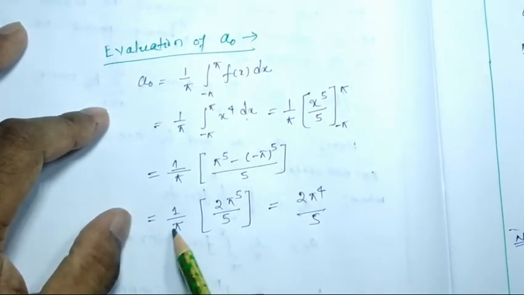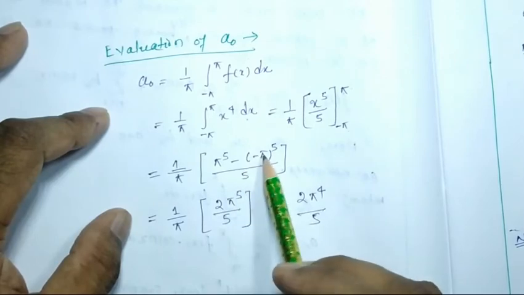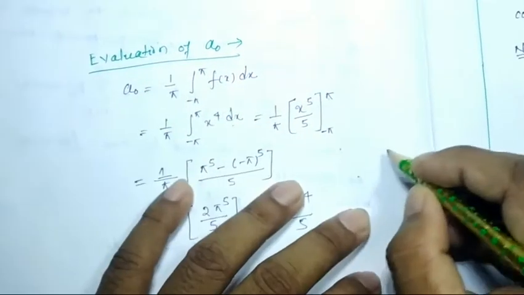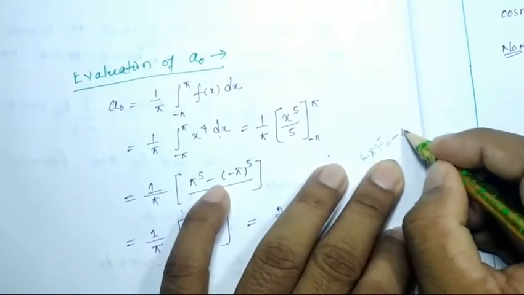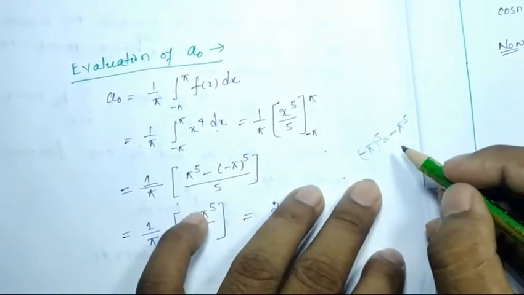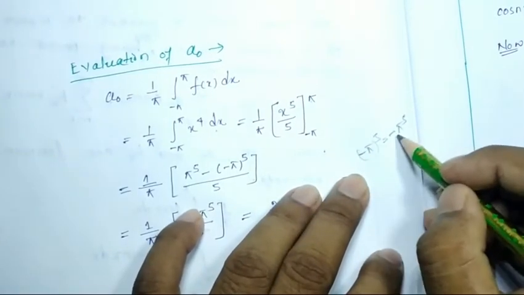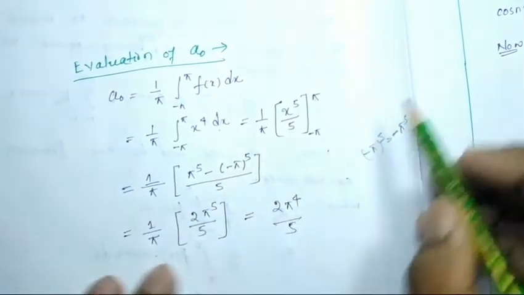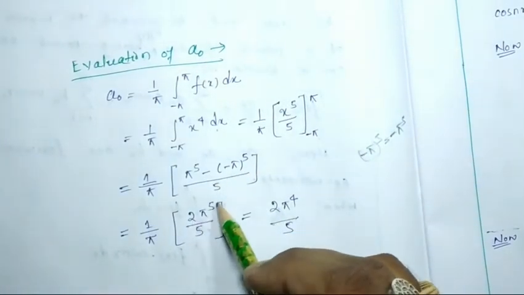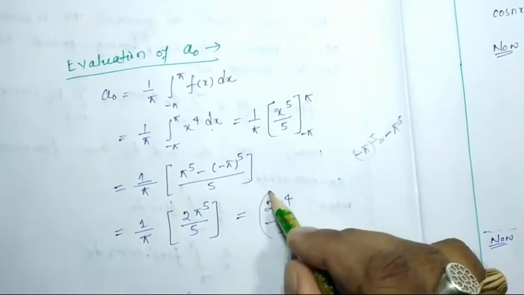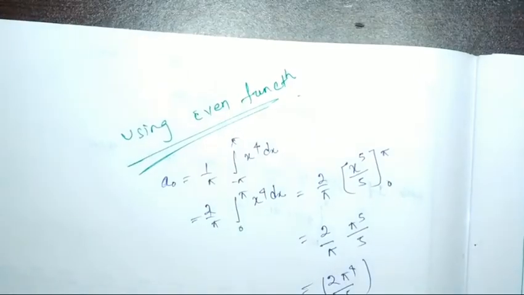Minus pi to the power 5 will be equal to minus pi to the power 5, so minus and minus will be plus. So 1 by pi times 2 pi to the power 5 by 5. So we get 2 pi to the power 4 by 5.